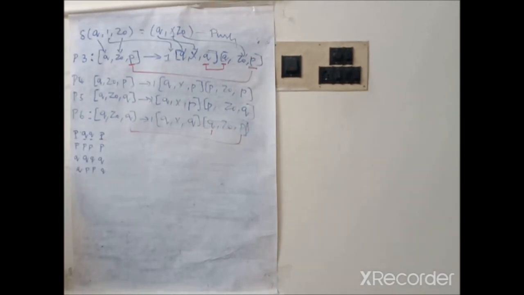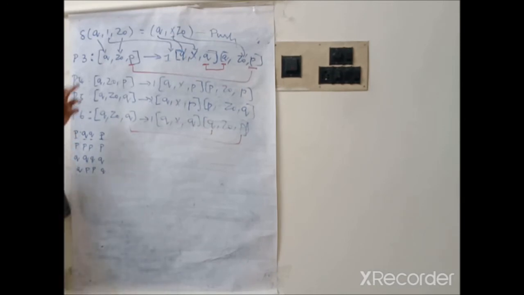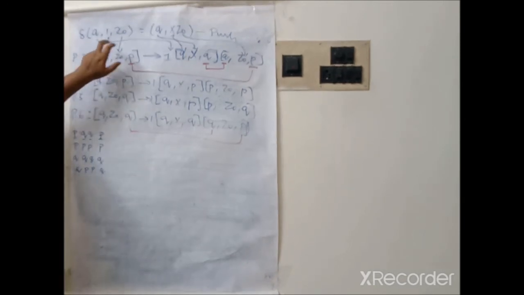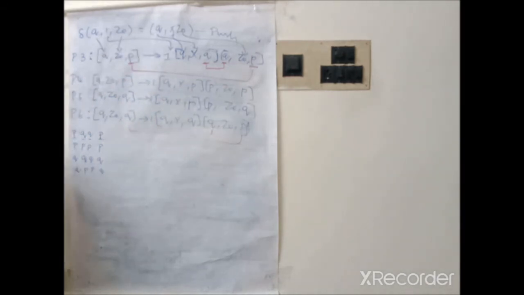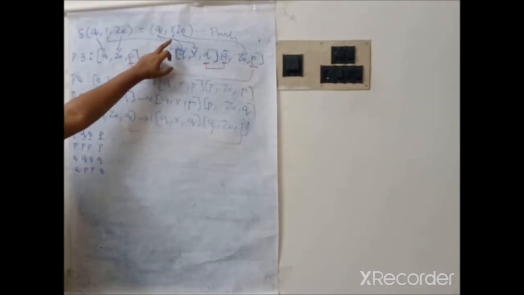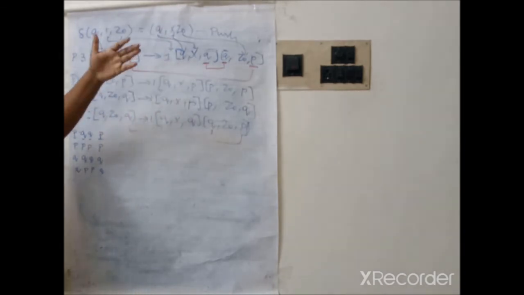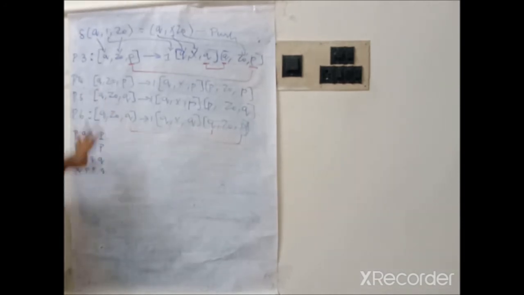Next we need to take the next transition function. There are 3 possible combinations in the transition function. One is push, another is pop, and the last is idle. Push means after Z0 we are pushing X into the stack. Pop means we eliminate one element from the stack. Idle means the stack remains the same. So now we have seen the production for push operation. Similarly we need to write the production for pop and idle operation.